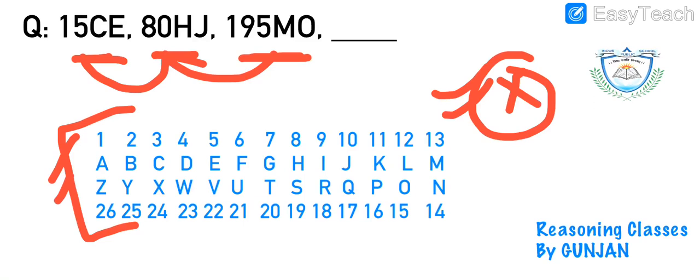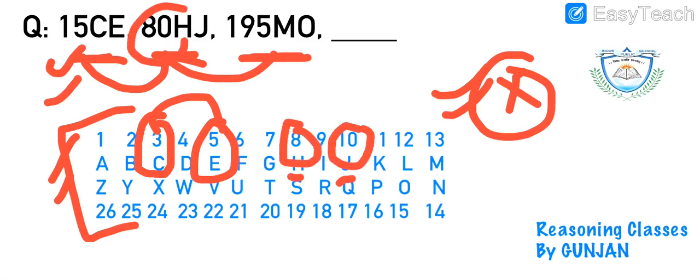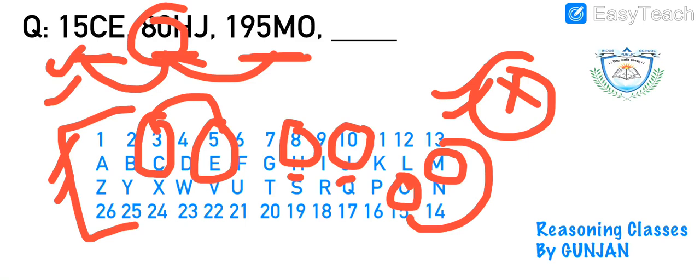The position of C is 3 and E is 5. If I multiply 3 and 5, I'll get 15. Similarly, I'll check all others, H, J. 8 multiplied by 10 will give me 80. Then M, O, 13 multiplied by 15 will give me 195, right?